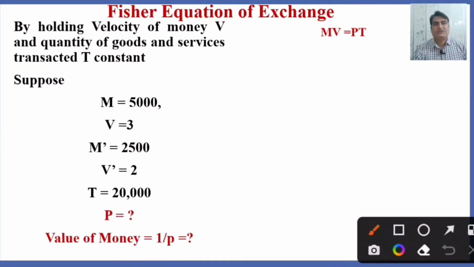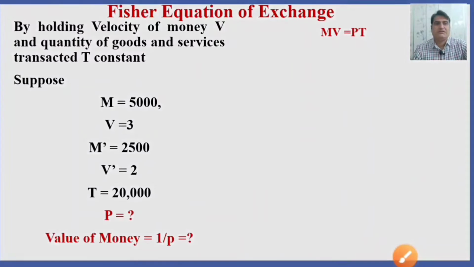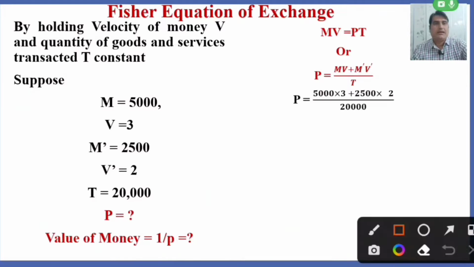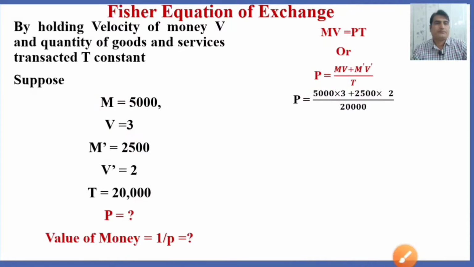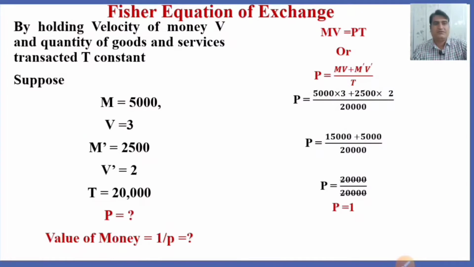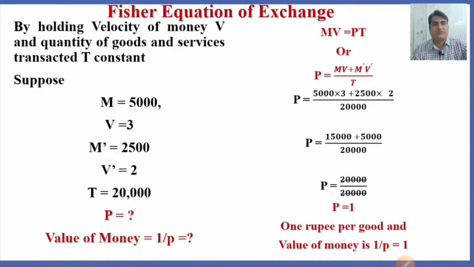By using the Fisher equation, MV = PT, or P = (MV + M dash V dash) over T. M is 5,000, we have taken this value. The velocity, the number of times the money is used, is 3, and the amount with banks is 2,500. The velocity of the bank deposit is 2 and the goods transacted are 20,000. So by solving it, we get that the price is equal to 1 and the value of money, 1 over P, is 1. So it means 1 rupee per good and the value of money is also 1.